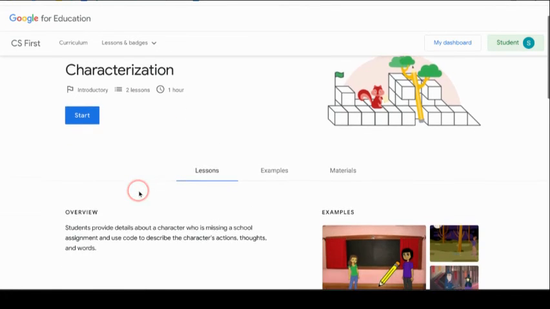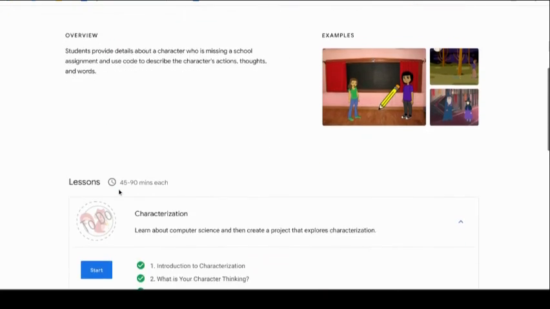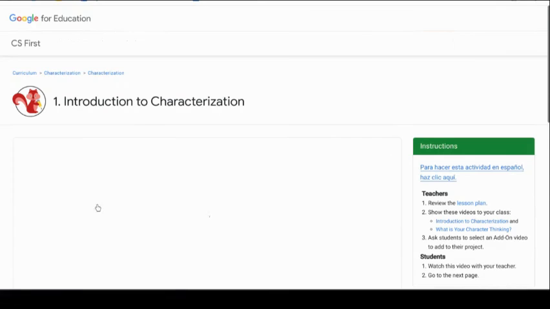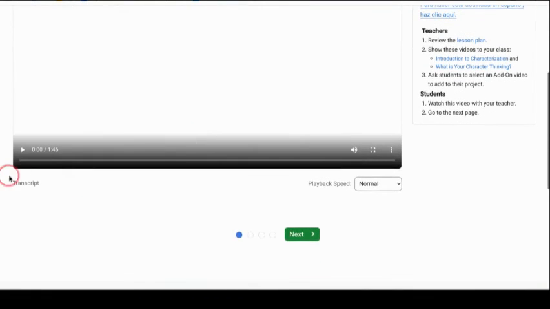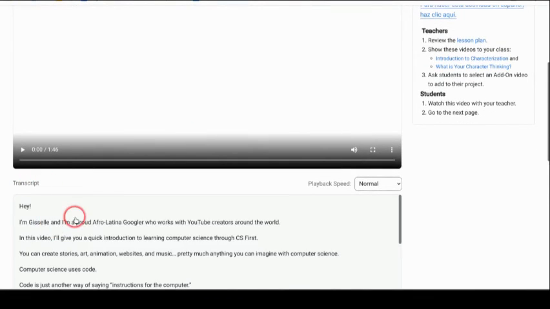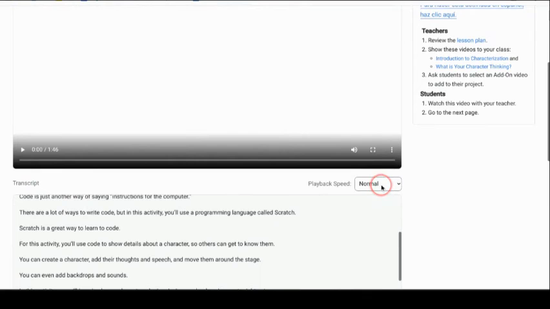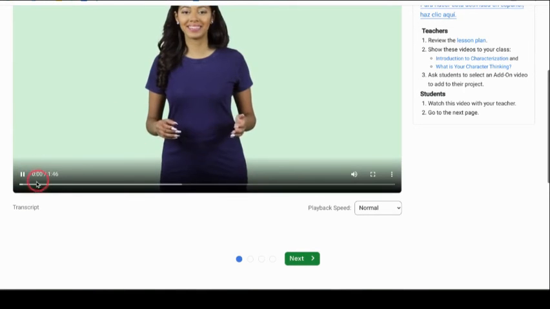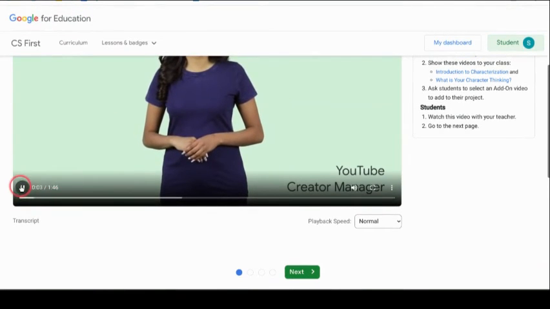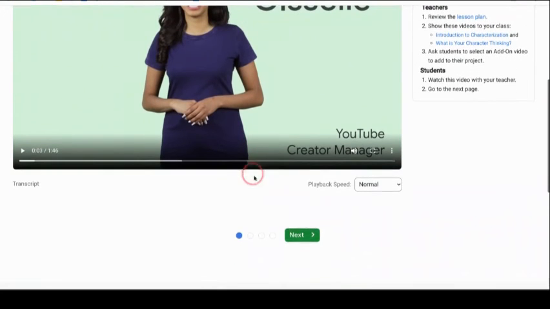And as a student, I'll be able to read the overview, and I'm actually going to hit start. And what's going to happen here is it's going to prompt me with a video to watch. All right. Students can read the transcript if they need to. They can change the playback speed of the audio, the video as well here. So that differentiates for students. And when they're done watching the video, they click next.